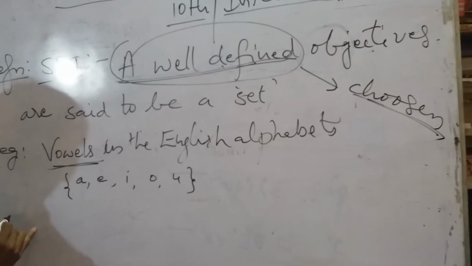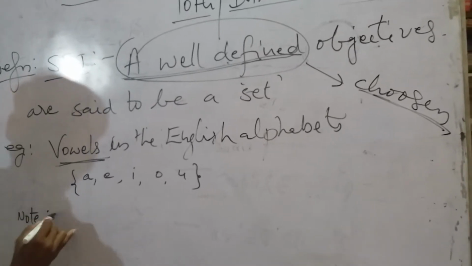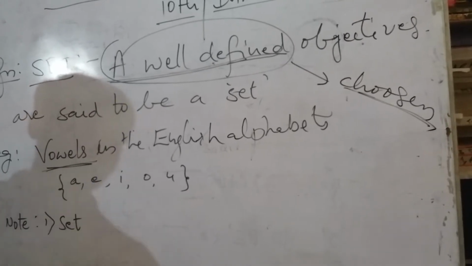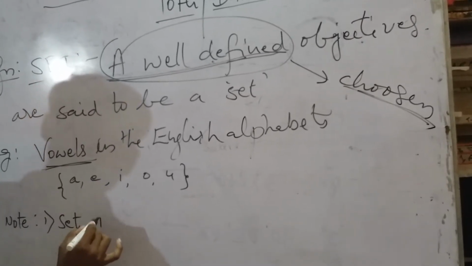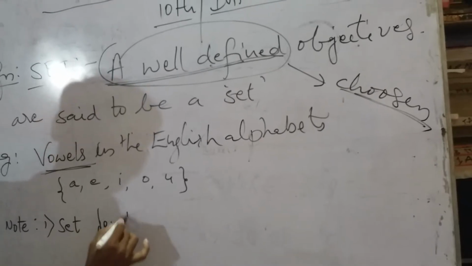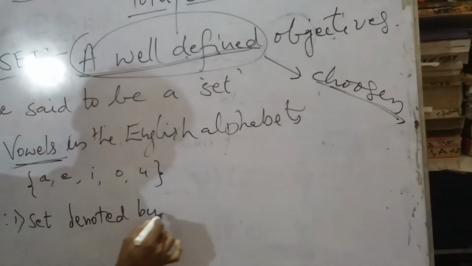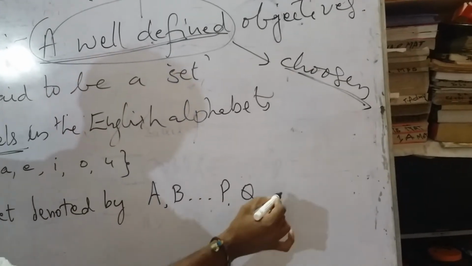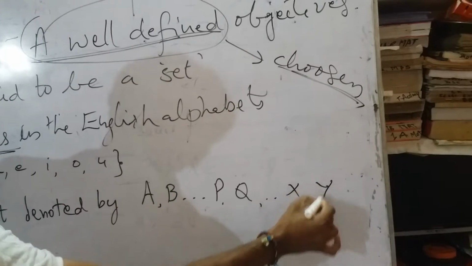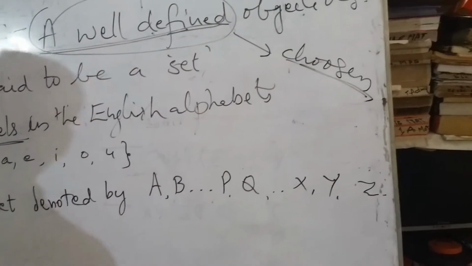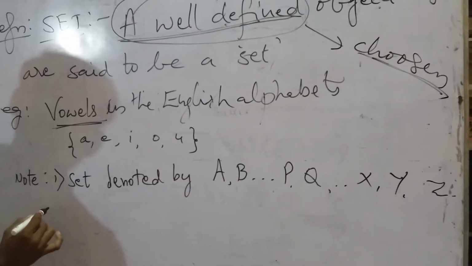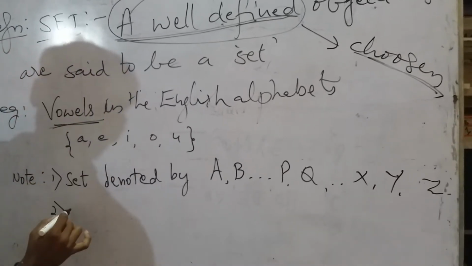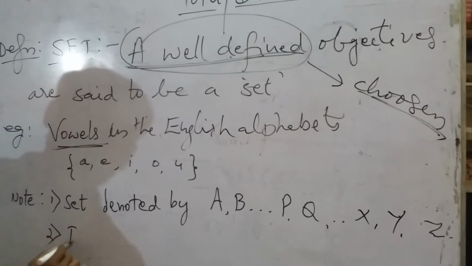Okay, here is the first condition, note 1. A set, singular word, sets. A set is denoted by capital alphabets, A, B, like this, P, Q, R, X, Y, Z, like this, capital alphabets. And the second thing, the set membership symbol. All, each and every element here in the set.